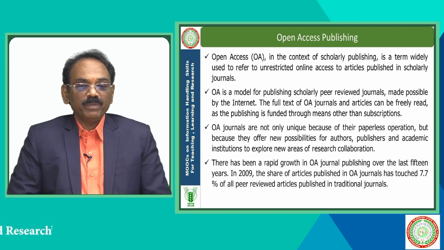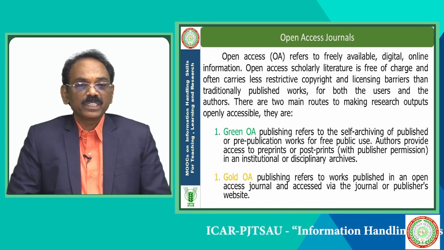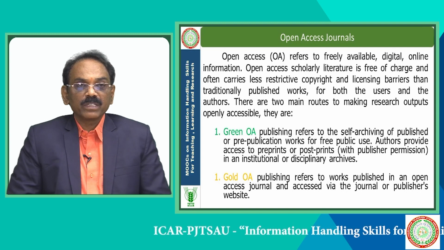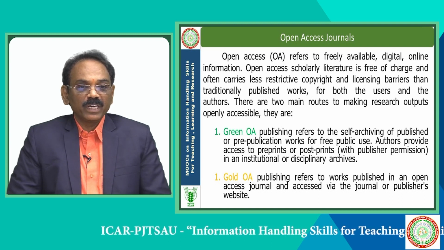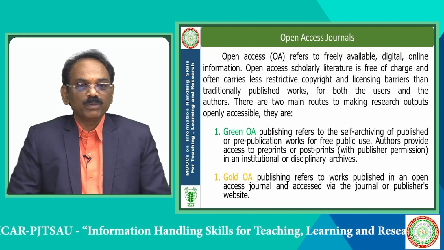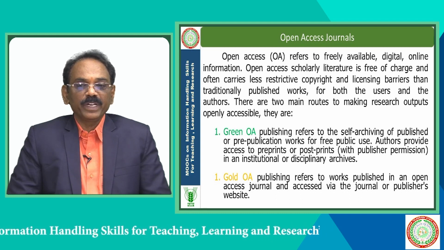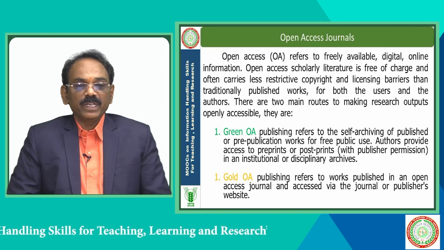There has been a rapid growth in open access publishing over the last 15 years. In 2009, the share of articles published in open access journals touched 7.7% of all peer-reviewed articles published in the traditional journals. Open access refers to freely available digital online information, and open access scholarly literature is free of charge, often carries less restrictive copyright and licensing barriers than traditionally published works. For both the users and the authors, there are two main routes to making research outputs freely accessible.